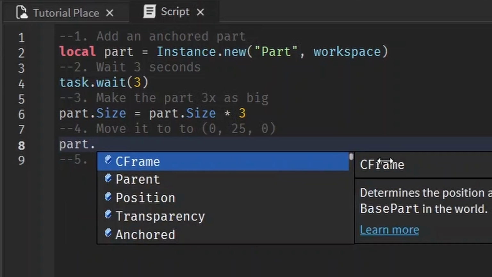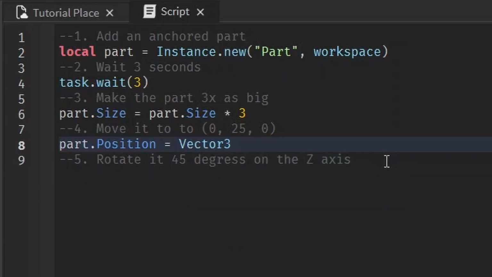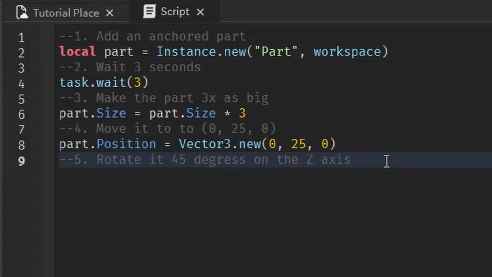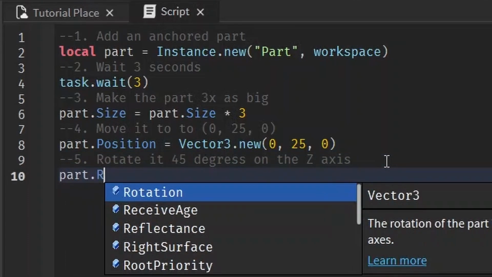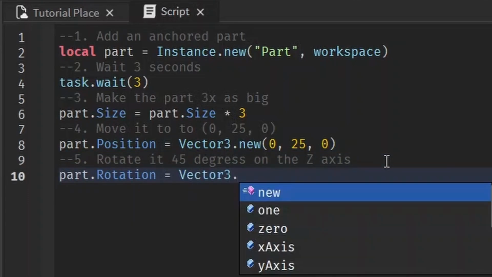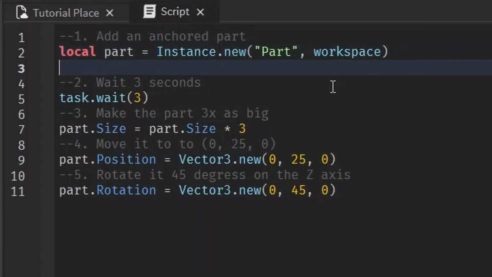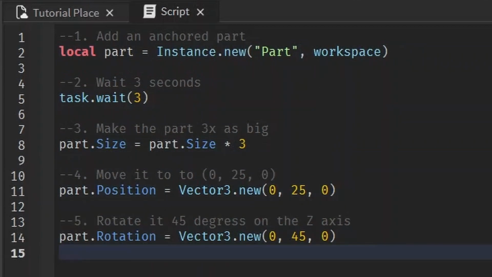We'll do that with part.position equals Vector3.new(0, 25, 0). And rotate it 45 degrees in the z-axis. That's just part.rotation equals Vector3.new(0, 45, 0). And you could space this out a little bit just to make it look nicer. Look how nice that looks.